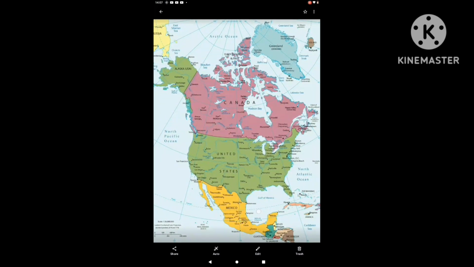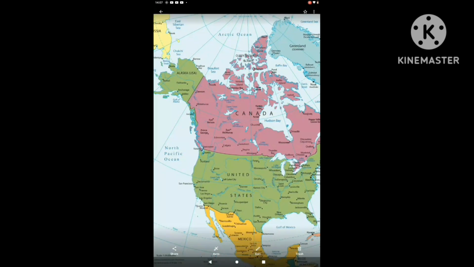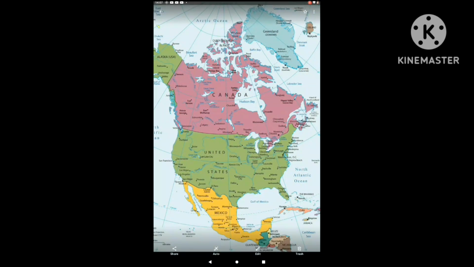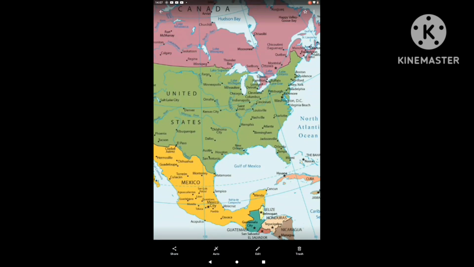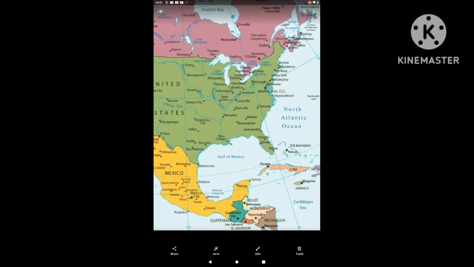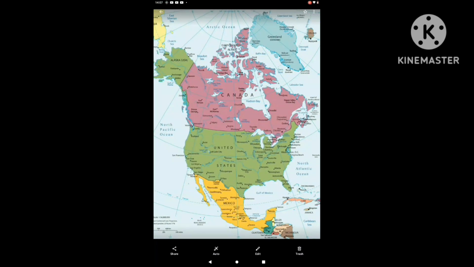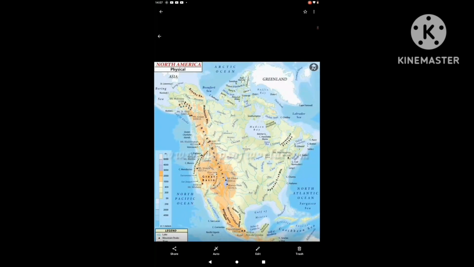You can see the total political map of North America. We had already learned about the countries, boundaries, and all these things of these three countries. You can see the full map of North America. There is Canada, US, and Mexico. We have learned their countries and the main spots on the map. If someone is left, I will cover it in detail. So there is the USA, the Yucatan Peninsula, and there is Florida. From Florida there are launching stations of NASA. They launch their rockets from there.